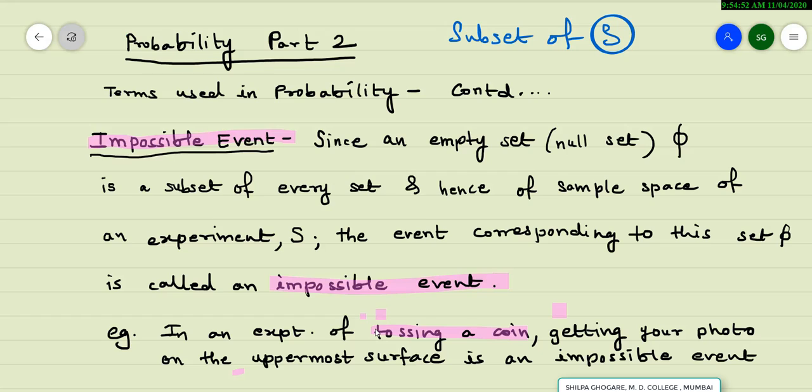But suppose I define my event as getting your own photograph on the uppermost surface of the coin. Is it possible? You never get your photo. You get either head or you get a tail. So this is something which is not going to happen, so it is called an impossible event.